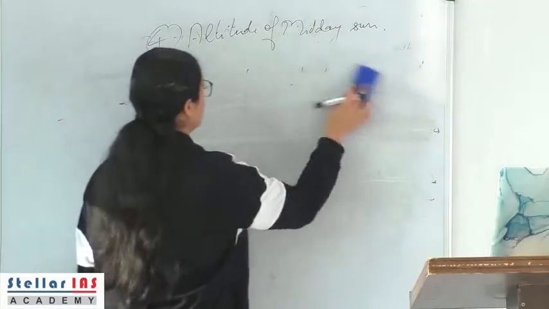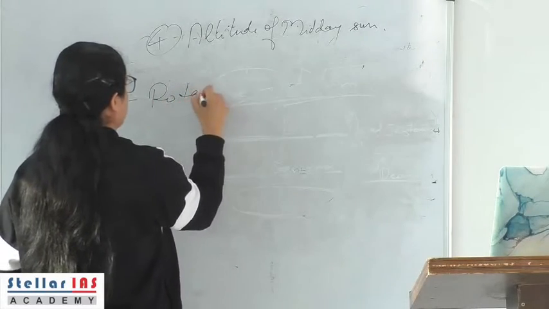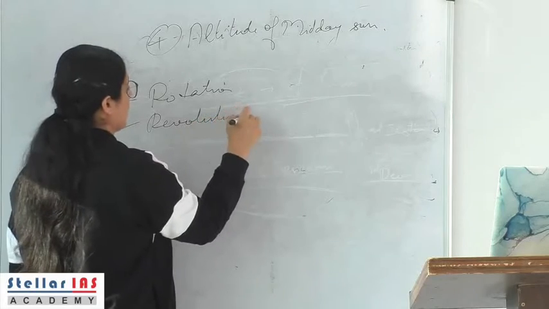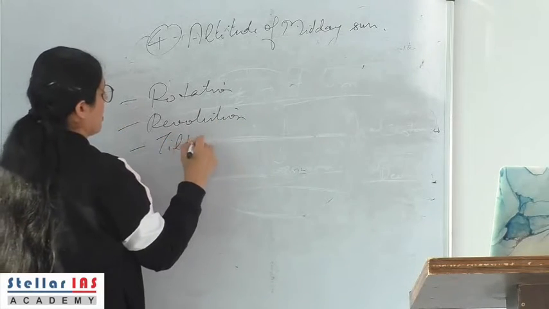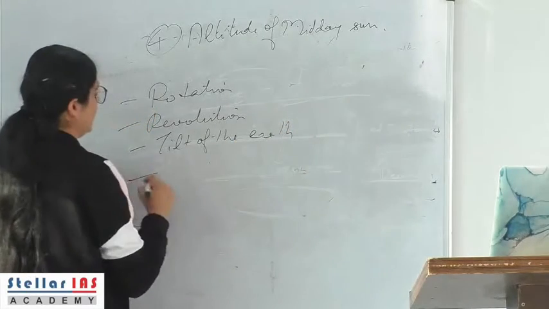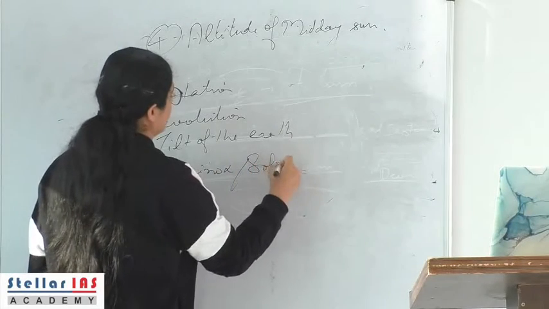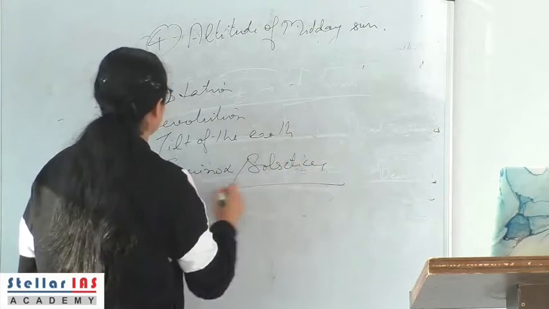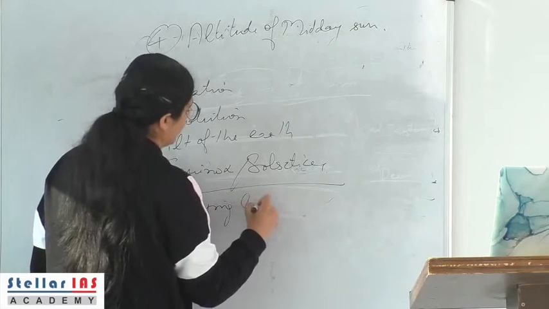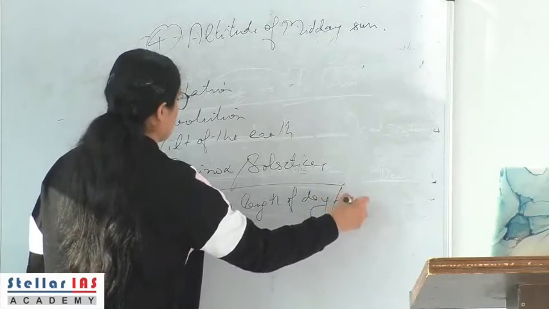So, what we have discussed in this lecture, we have discussed about rotation, revolution, the tilt of the earth, the altitude of the midday sun, that is equinox and solstices. We have discussed about the varying lengths of day and night, and what causes these.